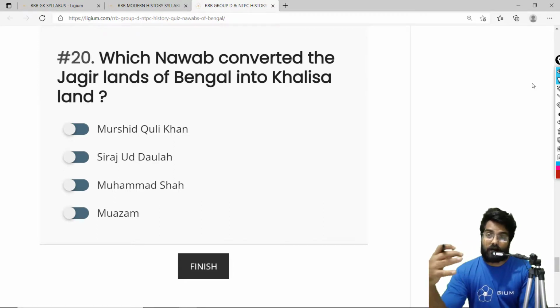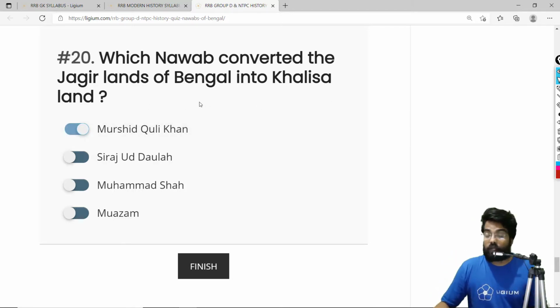Now, when Bengal became an independent state, the Nawab of Bengal decided that there won't be any Jagirs, there won't be any Jagir land. All the land in Bengal would belong to the Nawab of Bengal. So the correct answer is Murshid Quli Khan. He was the first Nawab of Bengal, and he made the decision that all the lands in Bengal belong to the Nawab. It is known as Khalisa land.